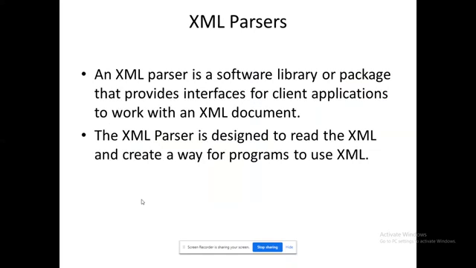So how it is going to read the XML program, how it is going to create the way for programs to use XML. Because here you are going to see different types of accessing the XML that you are going to see in the forthcoming slides. So that's an important thing that we are covering up in this class.